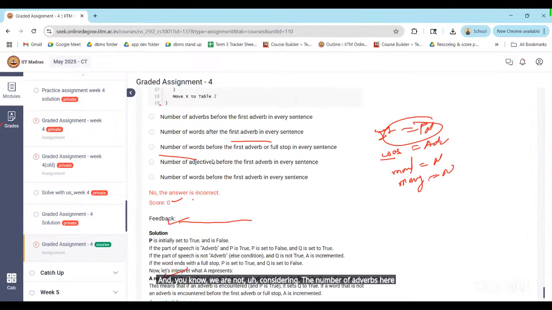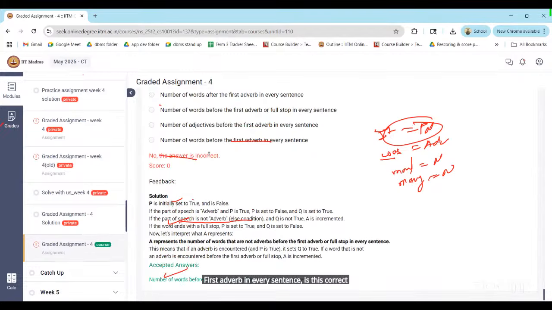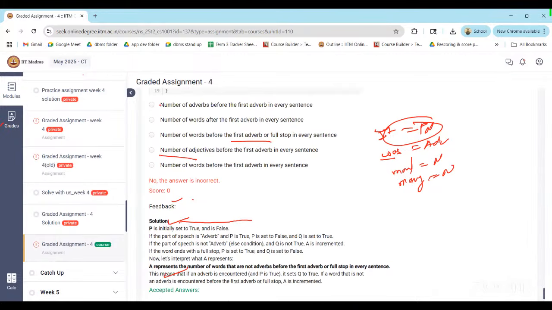So number of words after the first adverb in every sentence. Is this correct? You marked this one, right? Sir, I have marked the one with number of words before the first adverb. Okay, second option. Okay, before one, third option, right? So see, the second option was not correct. Number of words after the first adverb in every sentence, no. Here, number of words before the first adverb or full stop in every sentence.